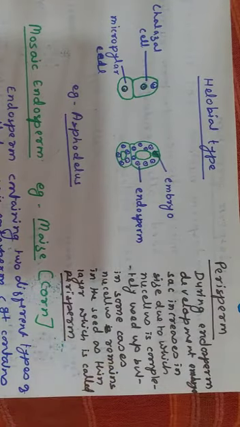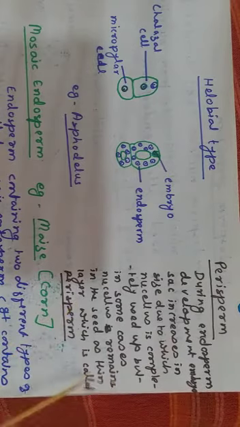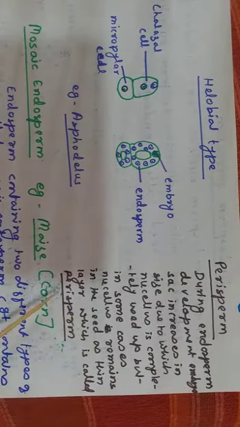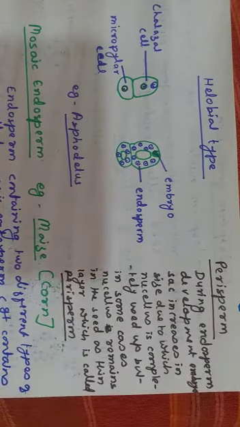Usually the nucellus degenerates because it gets crushed within the seed coat and endosperm, but sometimes it persists in the form of a thin layer, and that thin layer of nucellus is called perisperm. It is also nutritive in function.